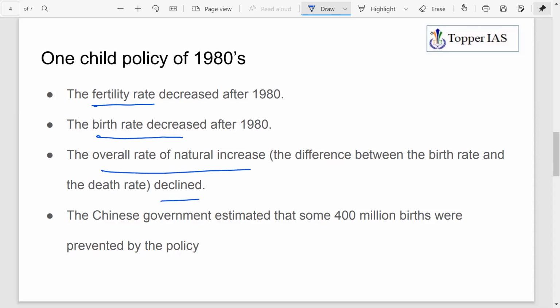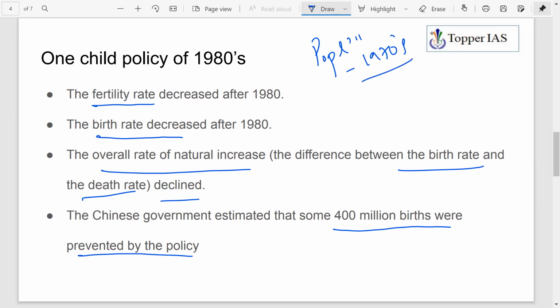So natural difference means the difference between birth rate and death rate. The Chinese government has estimated that this policy has prevented around 400 million births. By the one child policy, they contained the rapid population explosion that China was seeing in the 1970s and 80s. After the introduction of the policy, all these things have come down, and the population growth rate has declined.